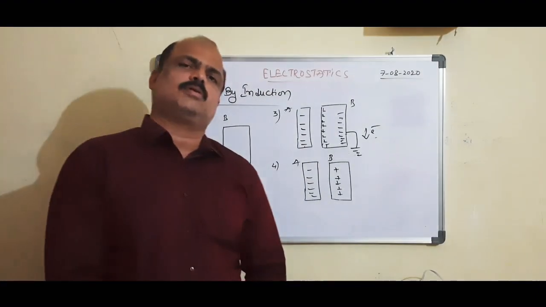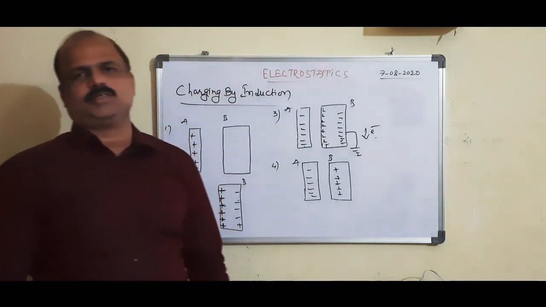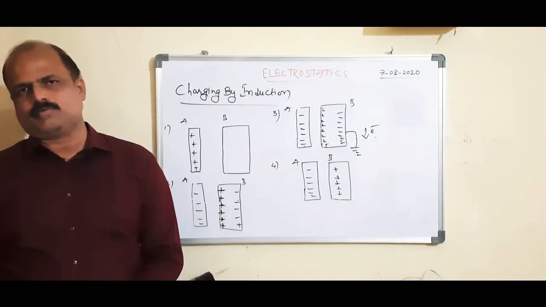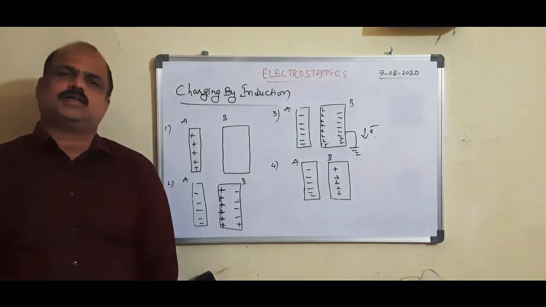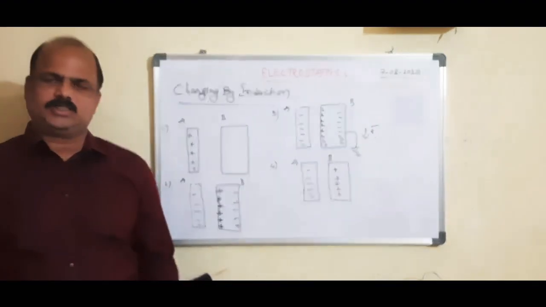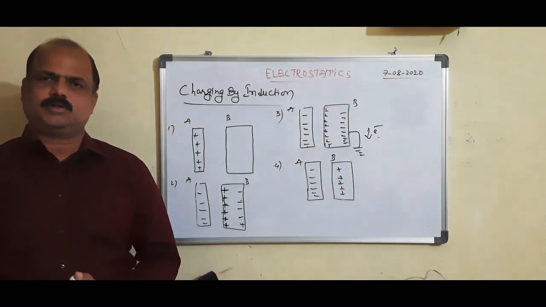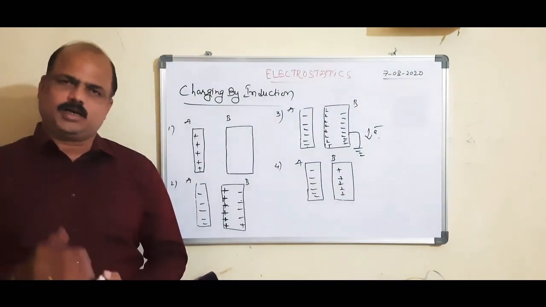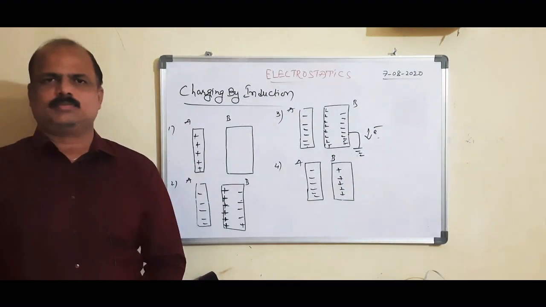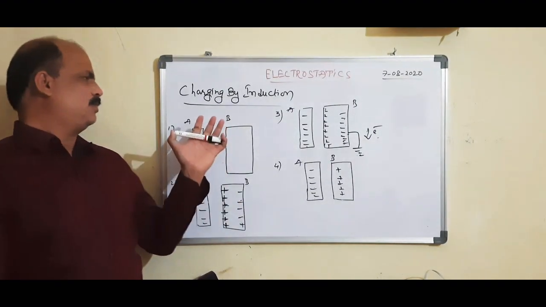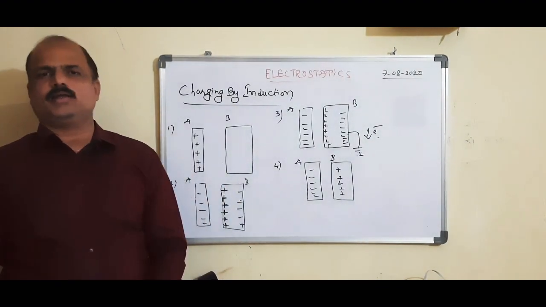And number four, the induction process takes place in conductors. Why? Because in conductors there are sufficient free electrons, and the free electrons drift easily. So this is charging by induction.